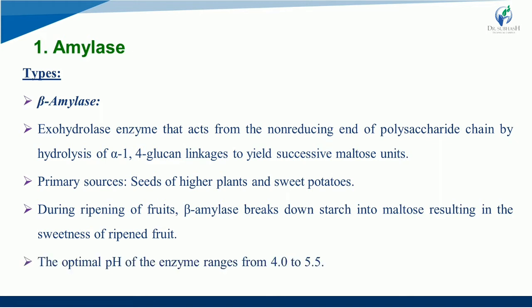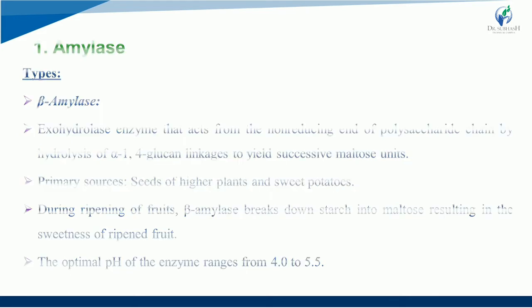The optimal pH of the enzyme ranges from 4.0 to 5.5. See, this is very important to remember, these pHs you have to remember because this can be asked in your MCQ exam. What is the pH of alpha amylase? What is the pH of beta amylase, etc.? Right? So remember this, right? Now next, still it is not over.